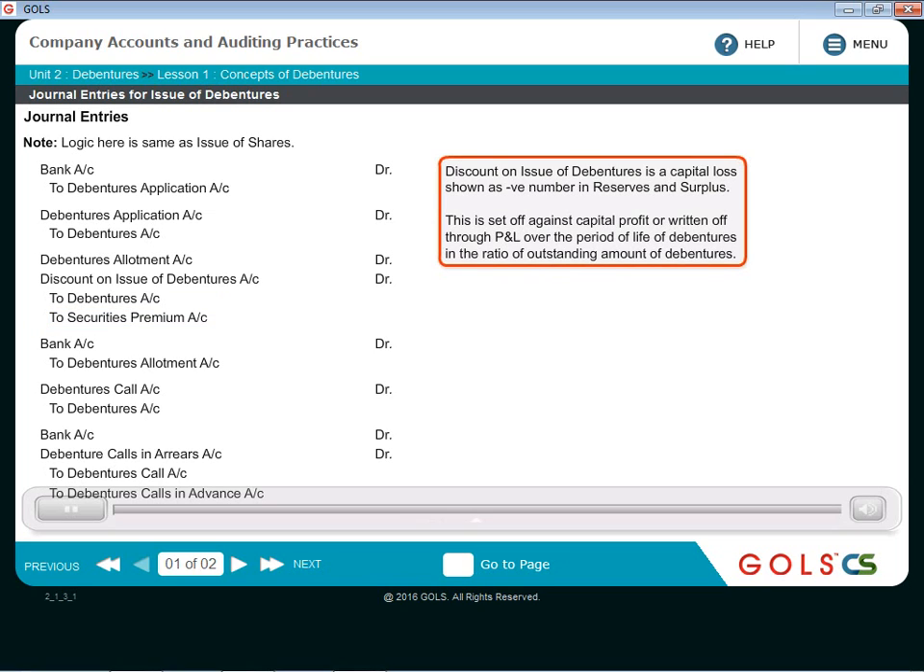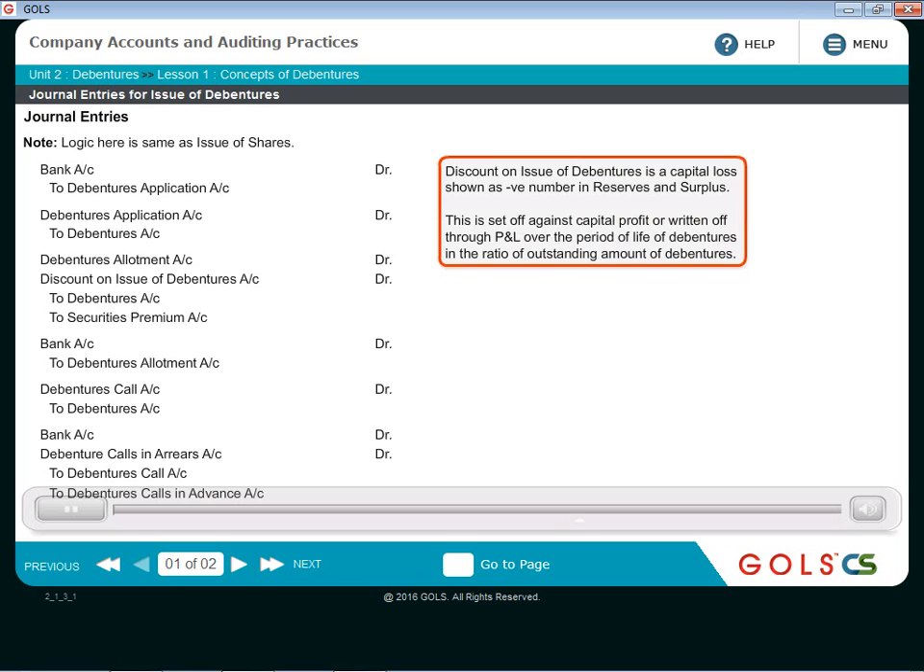Discount on issue of debentures, I have shown it on the right hand side in the box. It is a capital loss shown as a negative number in reserves and surplus. All these breakups of reserves and surplus will be given in notes to accounts. This is set off against either the capital profit, including securities premium account, or it is written off through profit and loss account over the period of life of the debentures in the ratio of outstanding amount of debentures, because the debentures can be redeemed in installments.